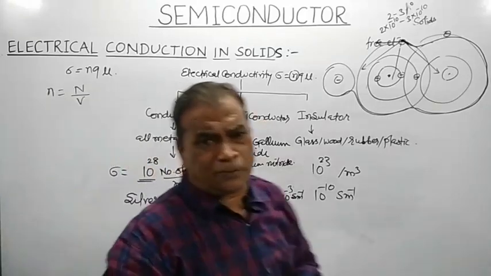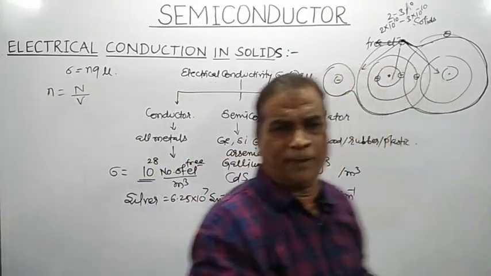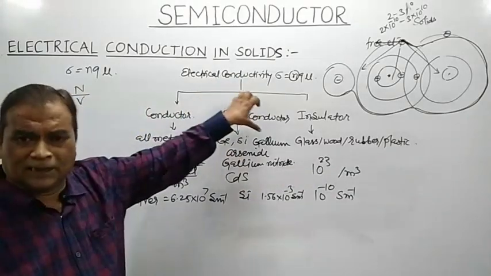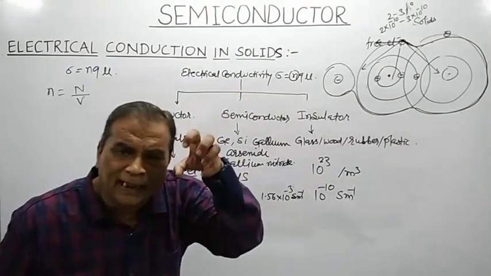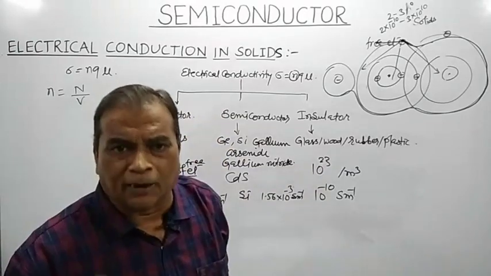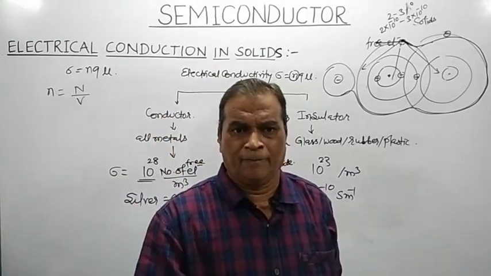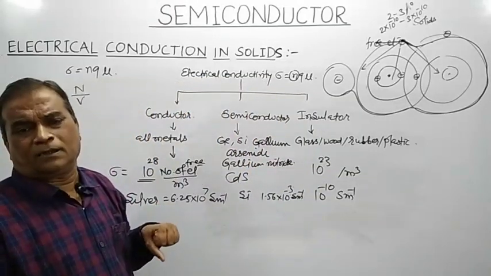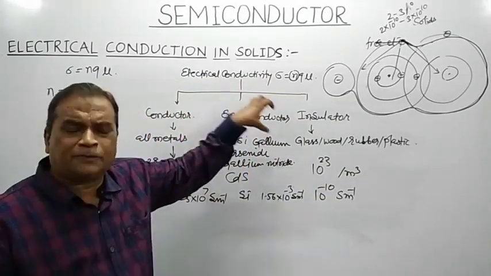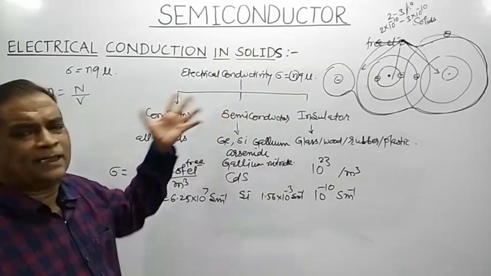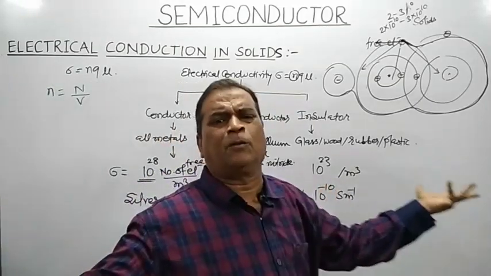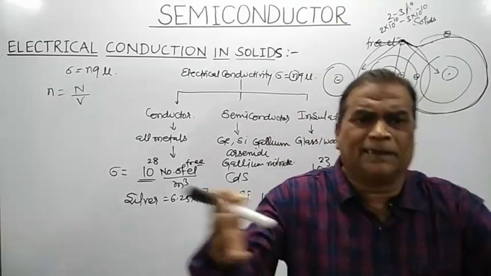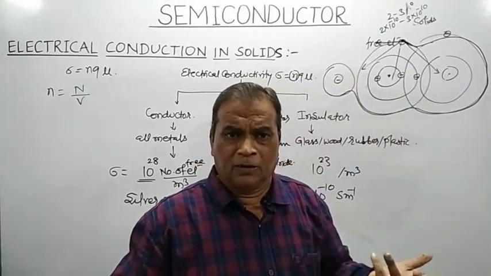So, the speciality of a semiconductor that we have to remember is that the number of charge carriers per cubic meter in a semiconductor, we can control as per our requirement. As we can have a direct control on the electrical conductivity of a semiconductor, semiconductors have a large number of applications in the electronics industry.